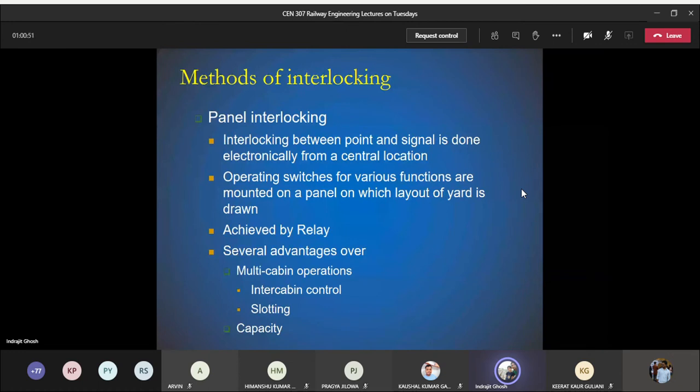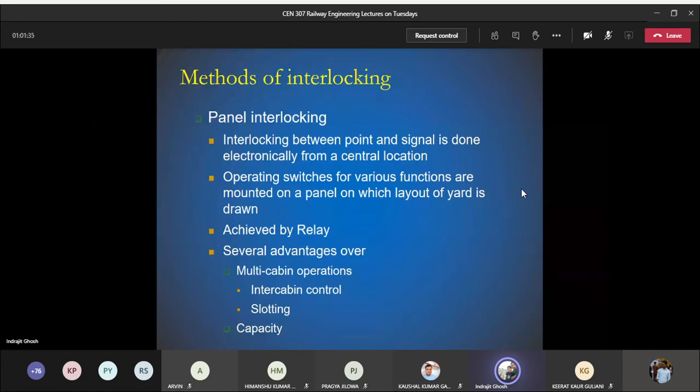Now many a times it has been observed that due to human error or some problem, there can be a mismatch. There can be a wrong signal being displayed to the locomotive driver, or maybe some wrong information is being communicated to the locomotive driver, and ultimately it led to certain crashes or inconvenience. The driver was slow and went and saw that another train was standing there. So those kinds of situations can arise in case of dependency on multi cabins. So once we have panel interlocking, we got rid of those issues.